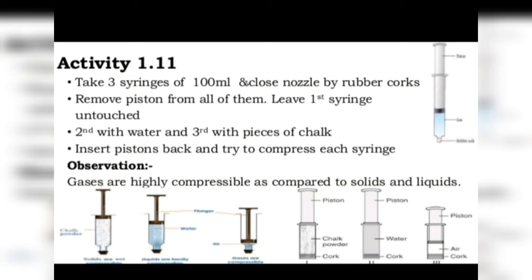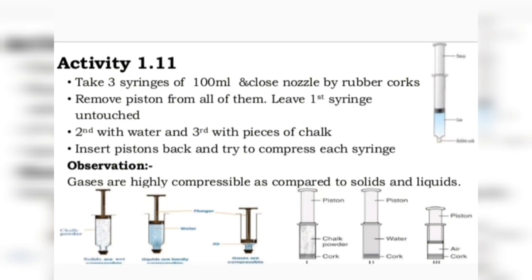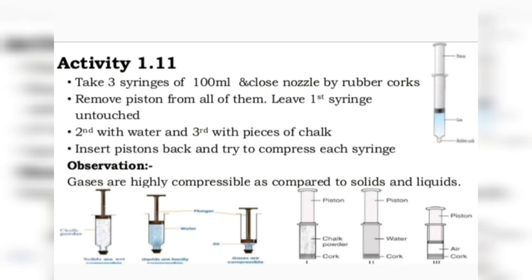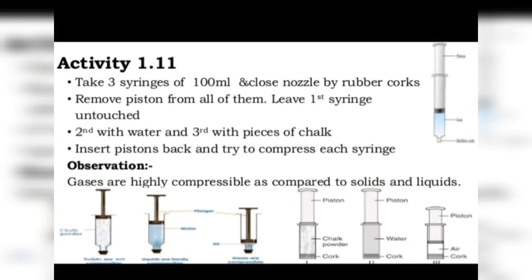Then in the third syringe we do not fill anything because it's already filled with what? Filled with air, which is a gas, right? So we just put the piston back in it after applying again some vaseline. We now place some kind of weight on the top of the piston of each syringe to put pressure on all the three: to put pressure on common salt, on water, and on the air filled in them, okay. Now what will we observe?